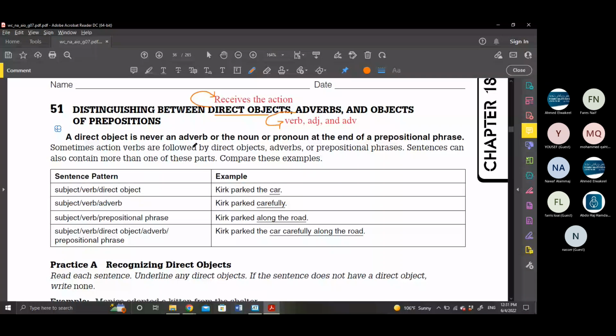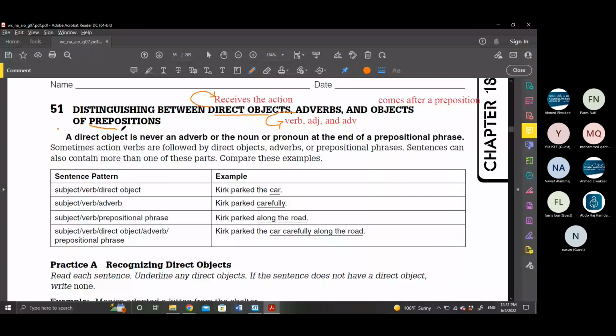On the other hand, the object of the preposition, that's the easiest one. Object of a preposition, it's a noun that comes after a preposition. Just like this. A noun that comes after a preposition. So that's the easiest of them. What are the prepositions? A preposition like in, on, at, under, behind, beneath. All of these are called prepositions.